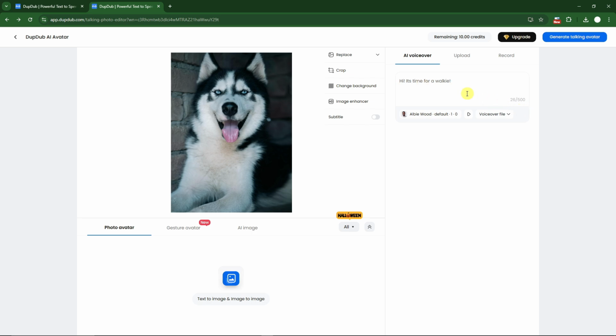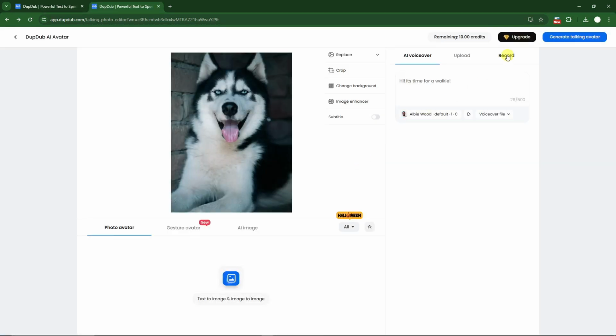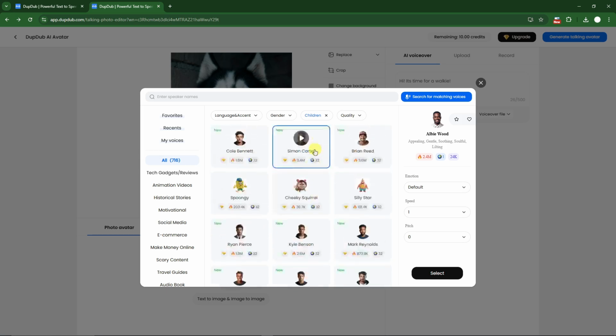Now once you have typed that, you should choose a voice, or rather you can upload your very own voice for this one, or you can record your very own voice. For this video, I'm going to utilize the free stock voices on this part right here. I can choose an age. I'm going to go for children because I want it to be cute. I'm going to go for cheeky squirrel, spongy, silly star. I think I'm going to go for cheeky squirrel.